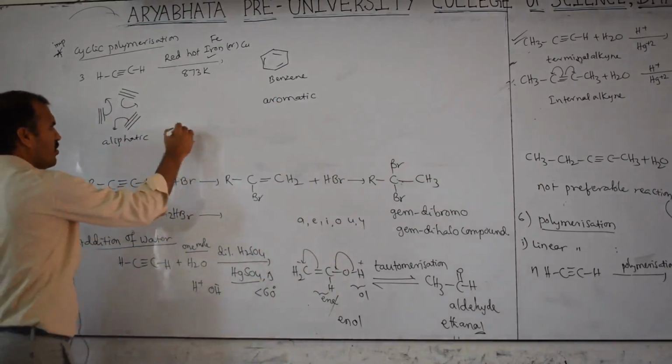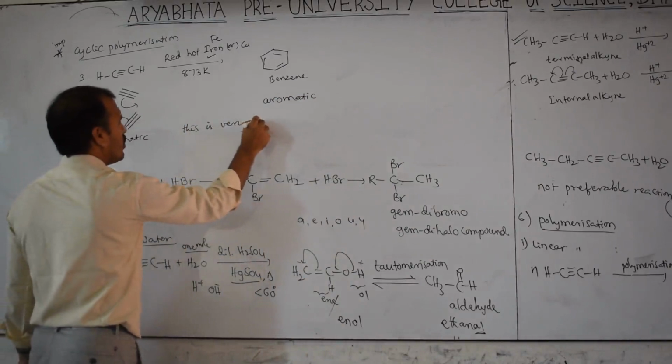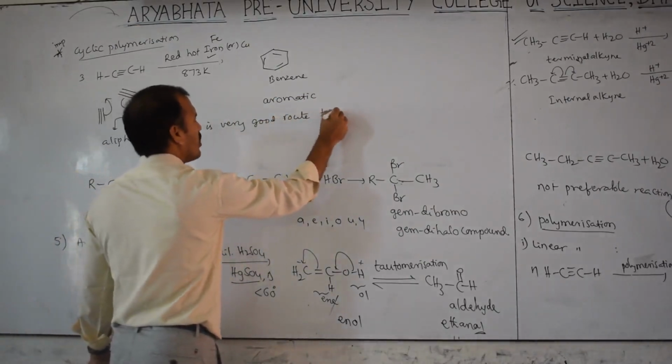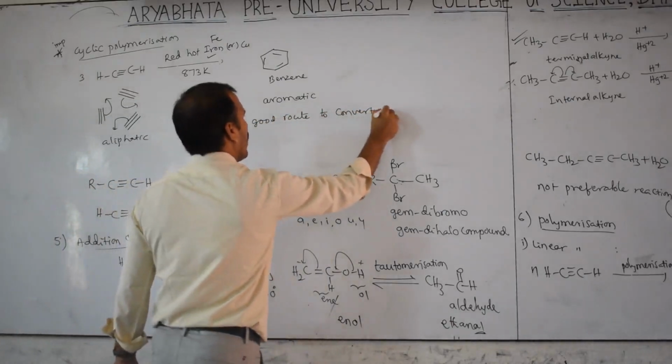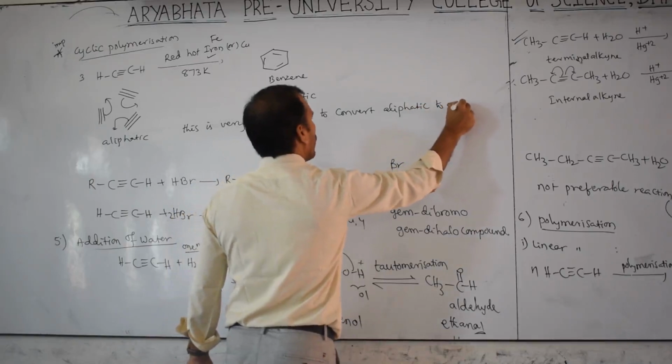So this is very good. This is a very good method or route to convert aliphatic to aromatic.